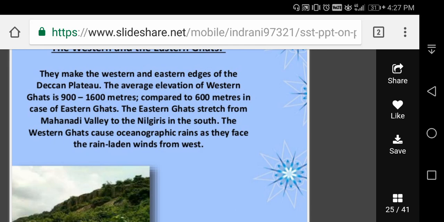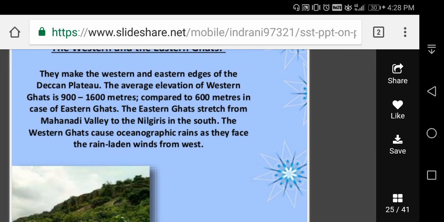Then about the Deccan Plateau also I told you. The word Deccan means south. Plateau to the south of Narmada River is the largest plateau in India. It is made up of lava flows which are several hundred meters thick. The northern part of Deccan has some minor ranges.